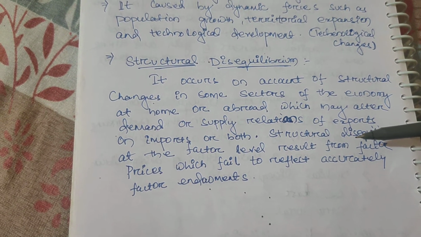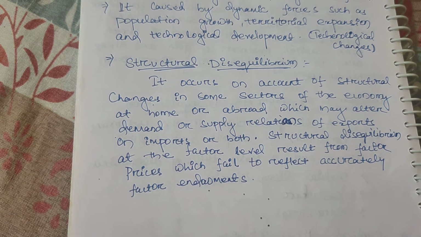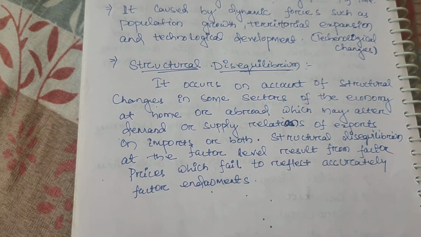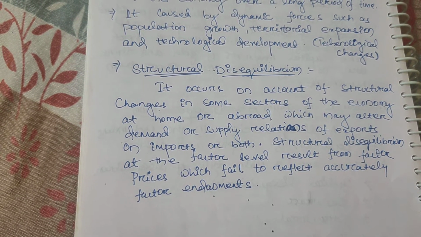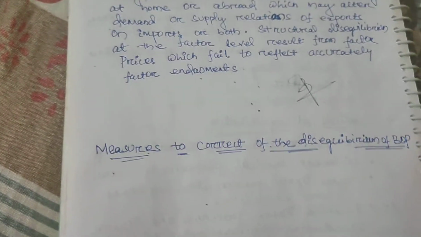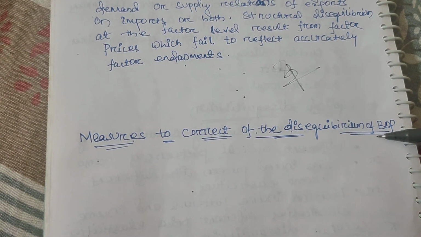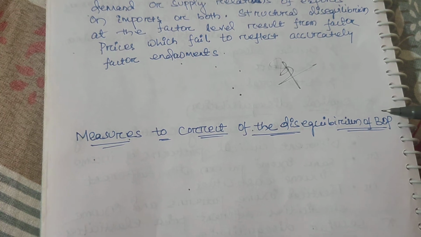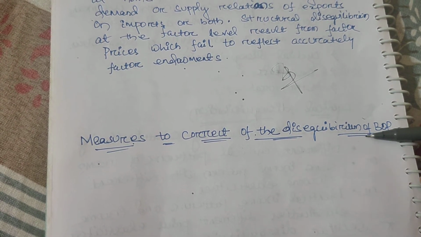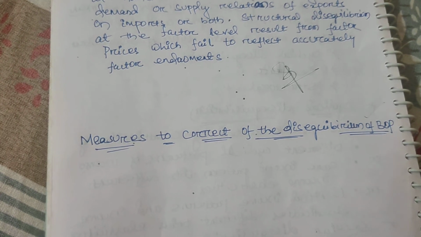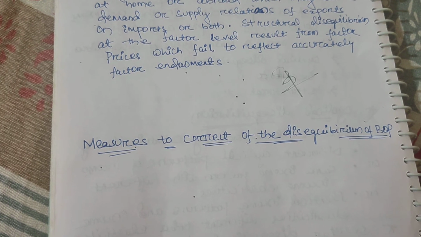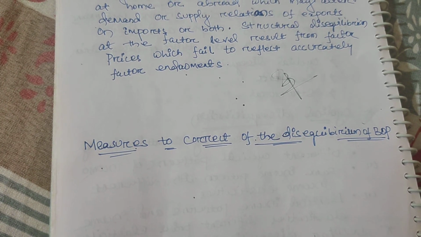This is all about two types of equilibrium and three types of disequilibrium. This is for today. If any doubt is there, please ask me in the comments and I will give the answer. In the next class, we will go to measures to correct the disequilibrium. If equilibrium in balance of payment is sustained, that is okay. But if disequilibrium is there, then what we will do to correct it and convert the disequilibrium into equilibrium in balance of payment. Thank you class. This is for today.